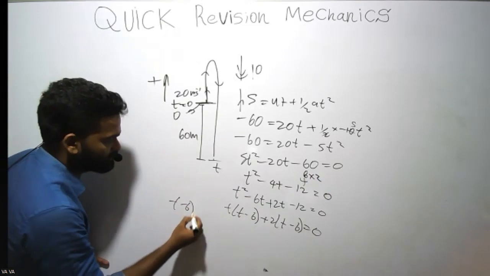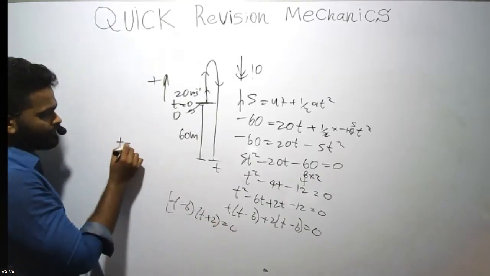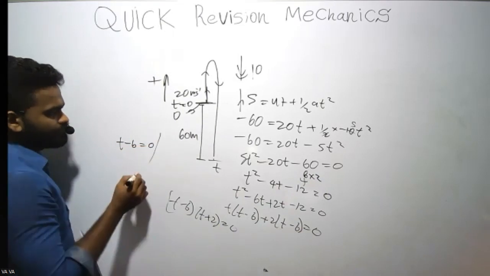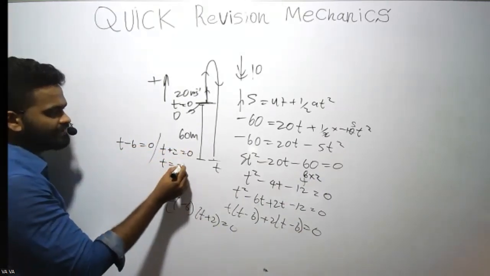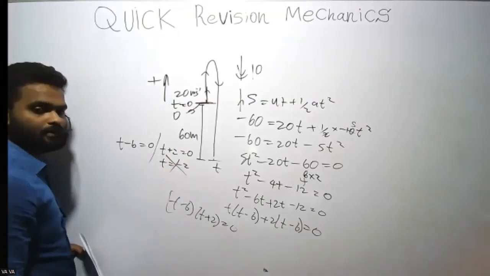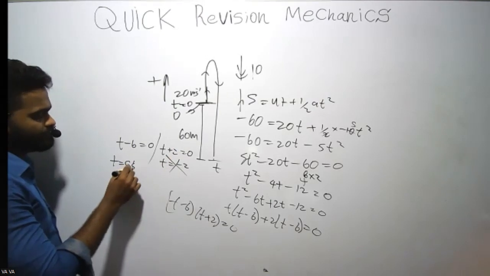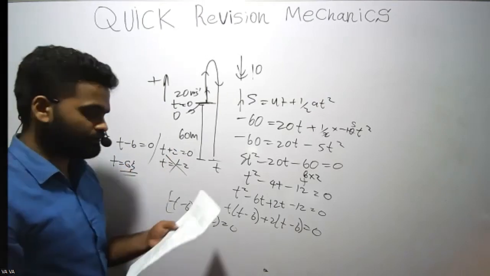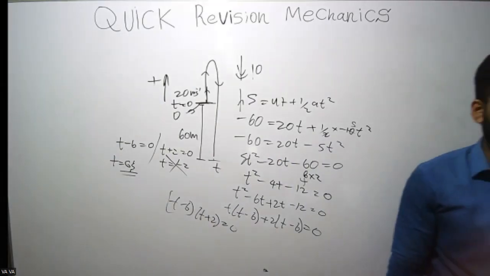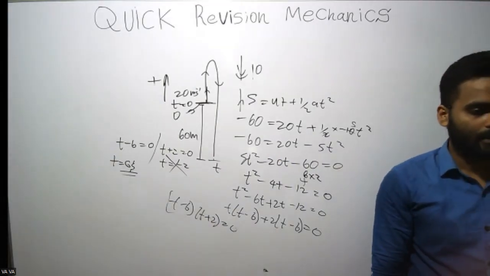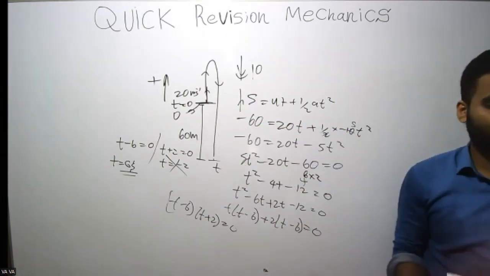Take t minus 6 out. t minus 6 equals 0 or t plus 2 equals 0. Here t is minus 2, which is not possible. So t should be 6 seconds. Time should be a positive value, right? So the answer should be the fourth one. So the only point here is this negative value.